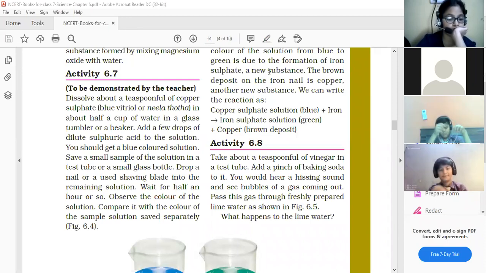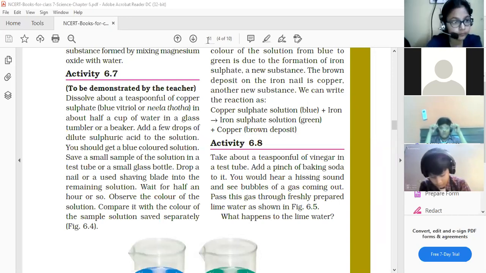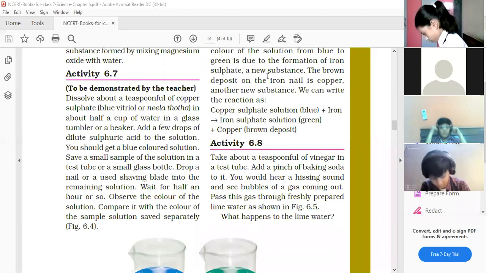So two activities we have done. First is rusting of iron. Second, the burning of magnesium ribbon. And one more activity is there, 6.7, which is a very, very important activity. Okay. So Kavya, start reading. Activity 6.7. Dissolve about a teaspoonful of copper sulfate, blue vitriol or Neela Thotha, in about half a cup of water in a glass tumbler. Underline this. Copper sulfate.